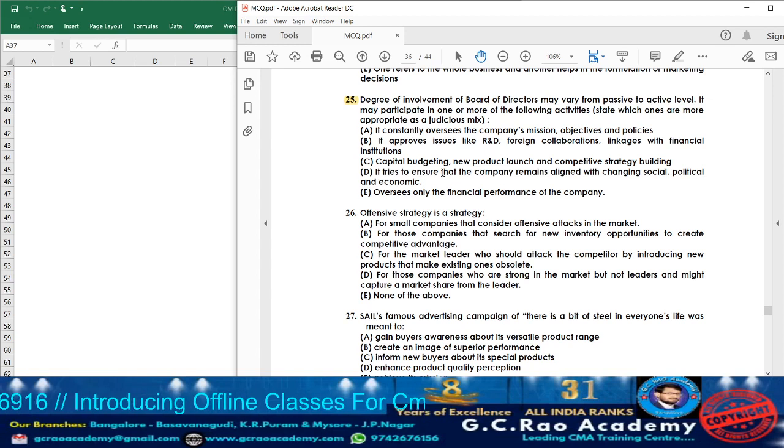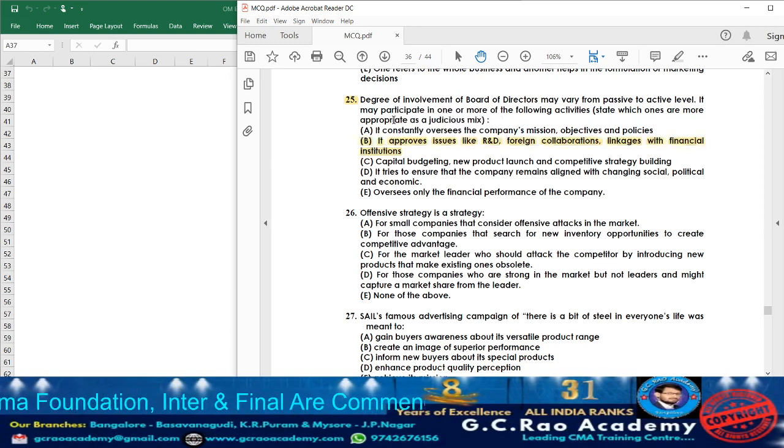Option C, capital budgeting, new product launch and competitive strategic building. Option D, it tries to ensure that the company remains aligned with the changing social, political and economic environment. Option D, oversees only the financial performance of the company. The appropriate answer is option B here.